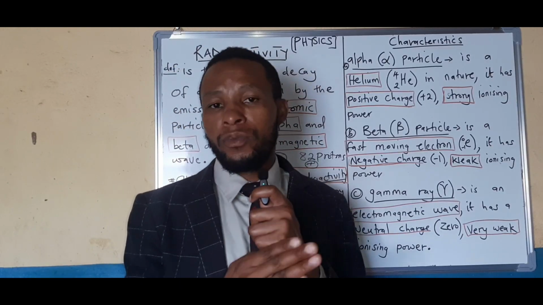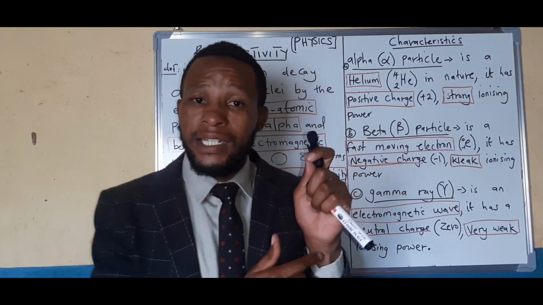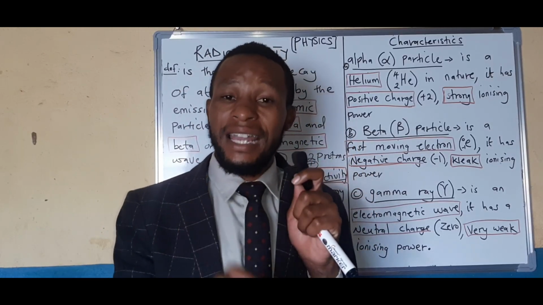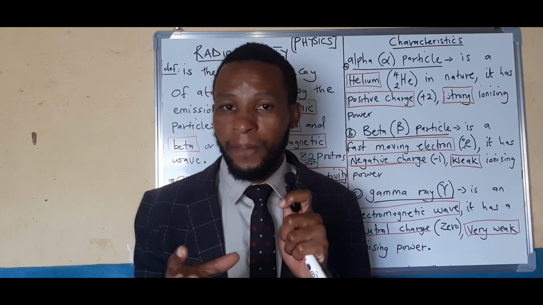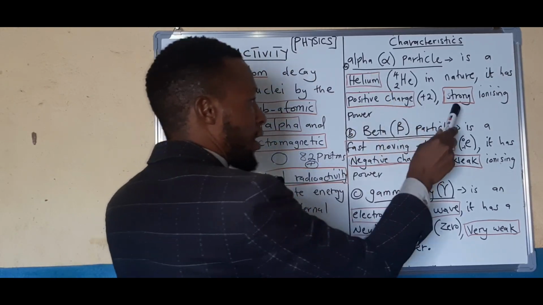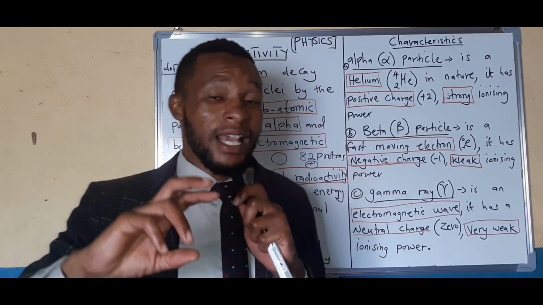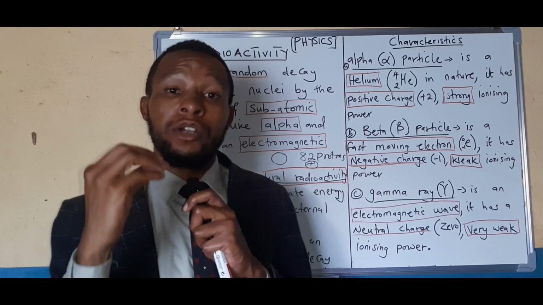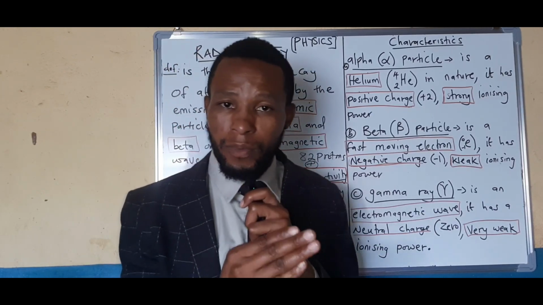Whenever they pass through matter, even passing through my flesh, what will happen is they will target the atoms. In that case, they will knock out the electrons. No wonder they are causing those effects. All right. Let us start with alpha. We're saying strong ionizing power. What it means there is that alpha has a lot of energy when it penetrates through matter.